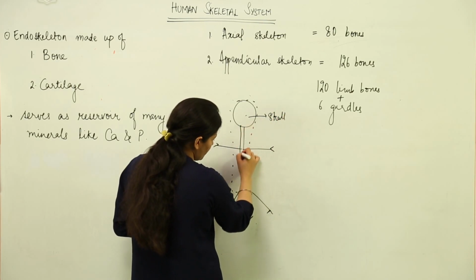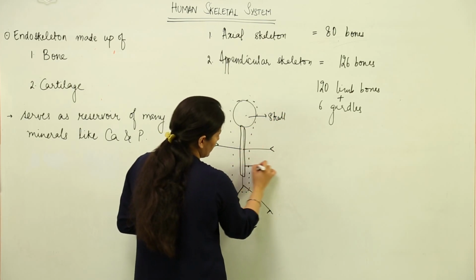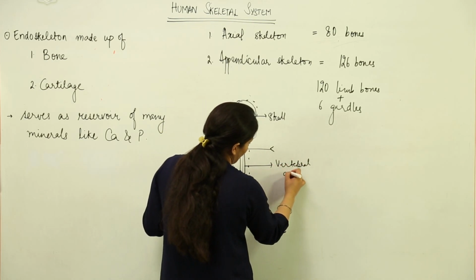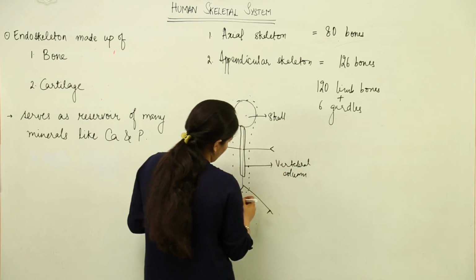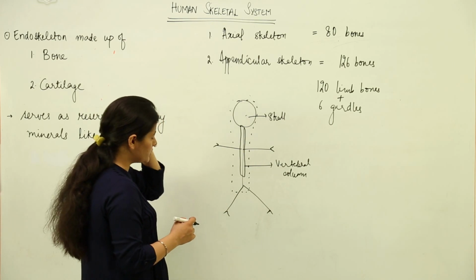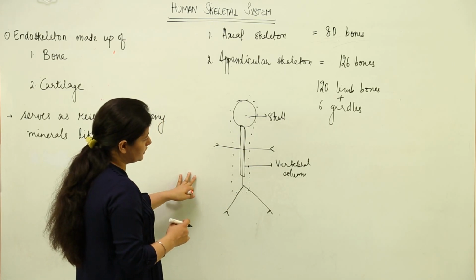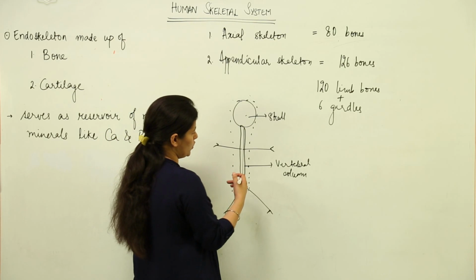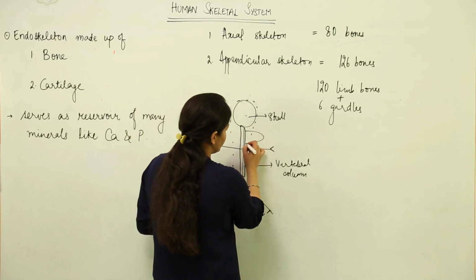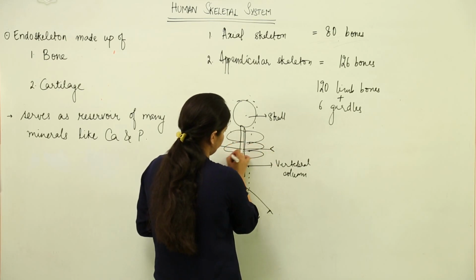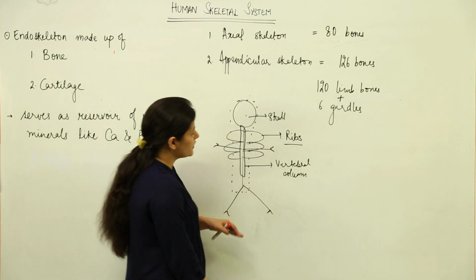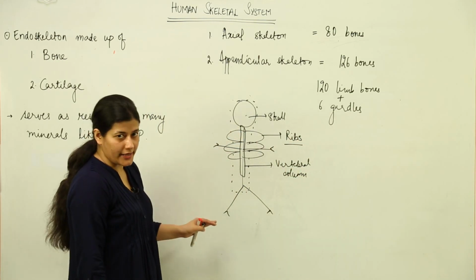It comprises of the vertebral column where we talked about hematopoiesis, it talks about the skull, the vertebral column, a bone that is known as sternum, and the ribs which are present over here. Alright, so these are the parts of the axial skeleton.